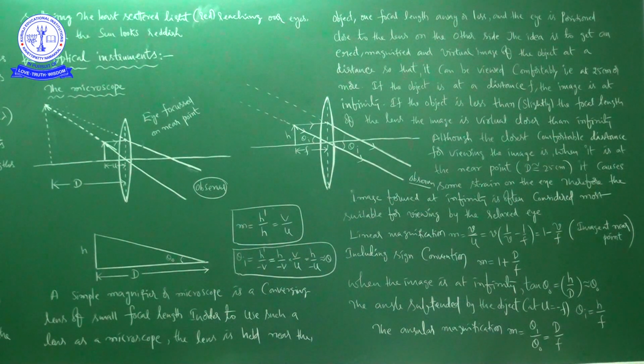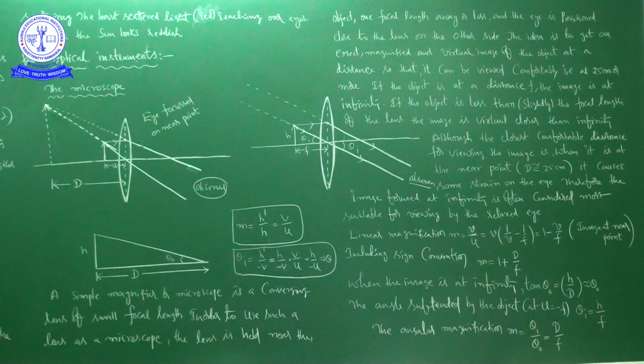So the eye should not get any stress when we are watching the image of the object. The idea is to get an erect, magnified and virtual image at a distance so that it can be viewed comfortably, that is at 25 centimeters or more.